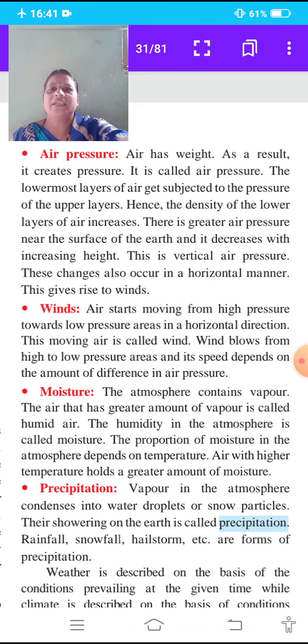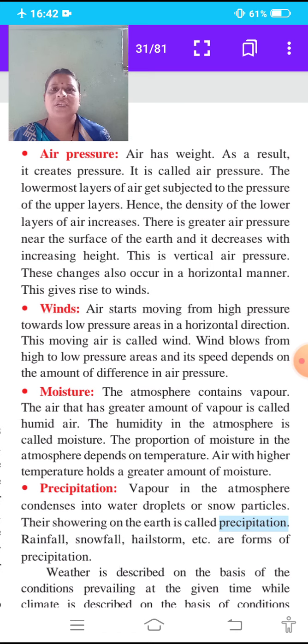The next point is air pressure. Air has weight. As a result, it creates pressure. The pressure created by air is called air pressure.